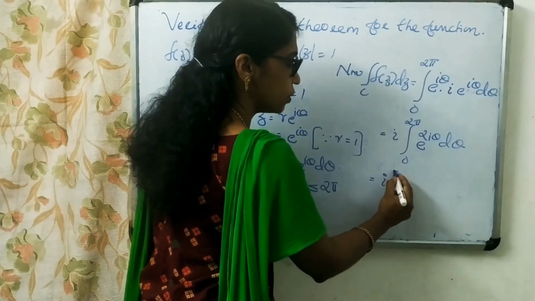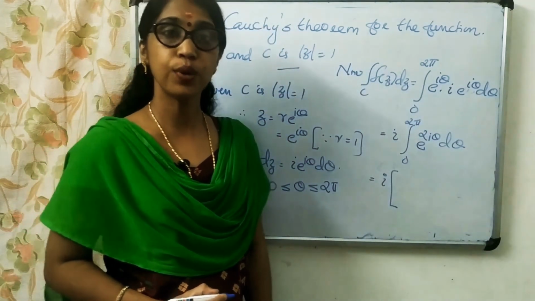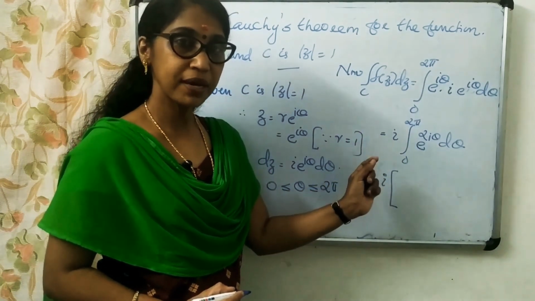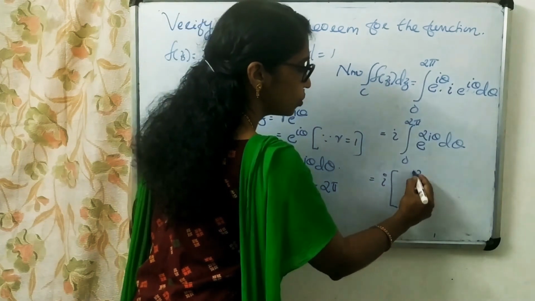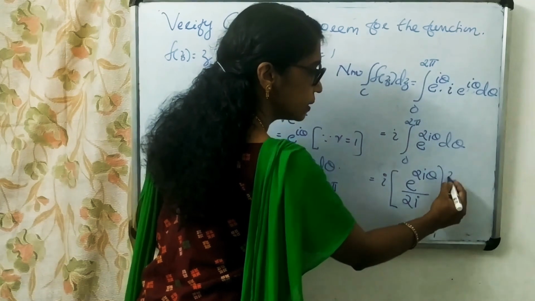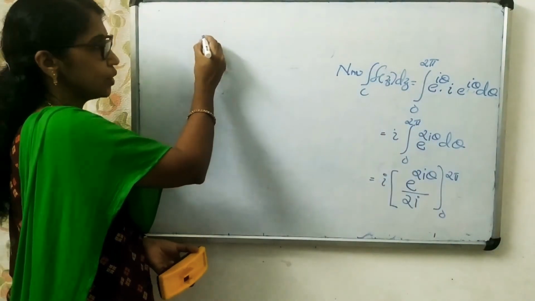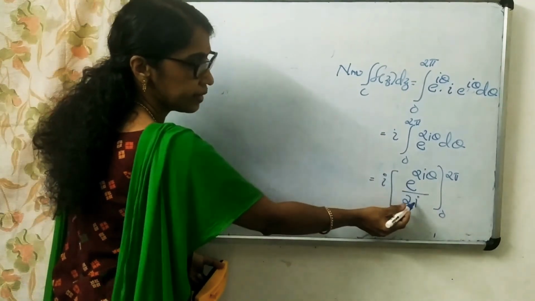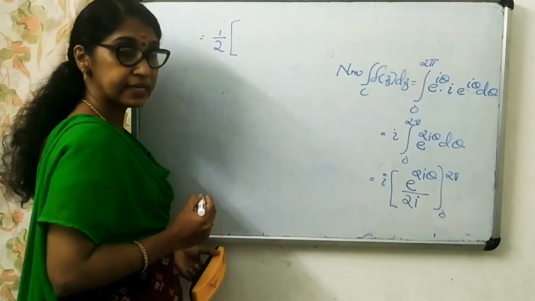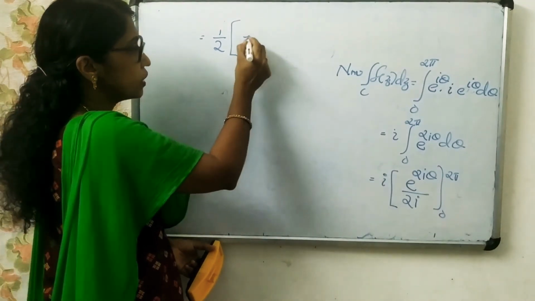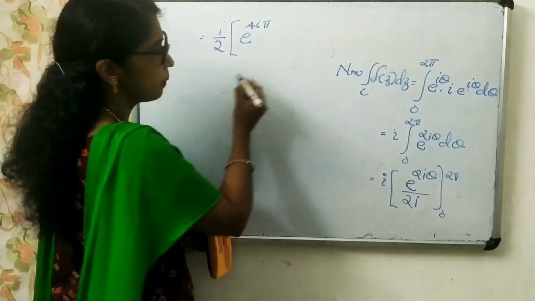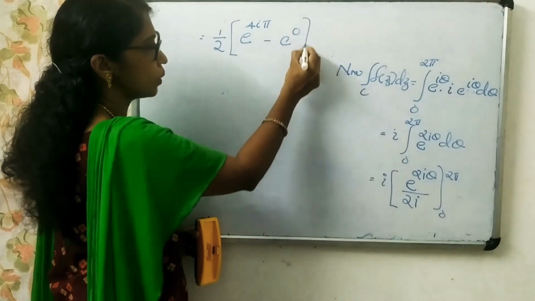This is equal to I into, now we have to integrate e raised to 2I theta. What is the integral of e raised to 2I theta? e raised to 2I theta divided by 2I within the limits 0 to 2 pi. This I gets cancelled and we get 1 by 2 into e raised to 2I theta. Putting the upper limit 2 pi, we get e raised to 4I pi, minus e raised to 0.